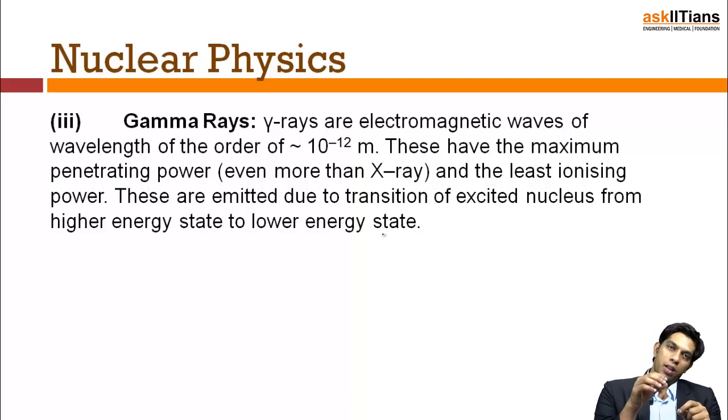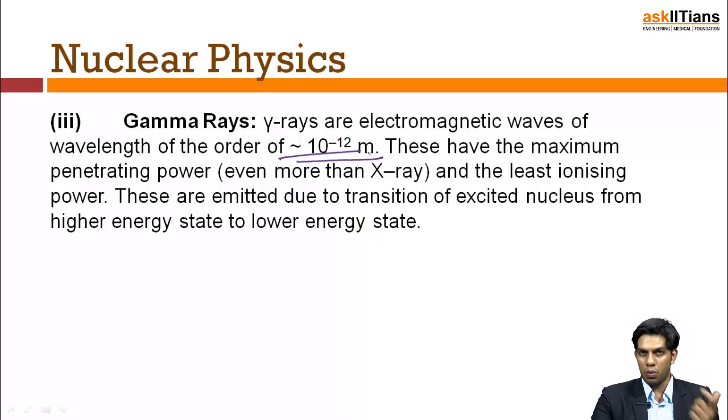So whenever a nucleon makes a transition inside the nucleus from a higher energy state to a lower energy state, it loses energy. The magnitude of the energy it loses corresponds to light of wavelength 10 to the power minus 12 meters, which is called gamma rays. And they have a good amount of penetrating power.